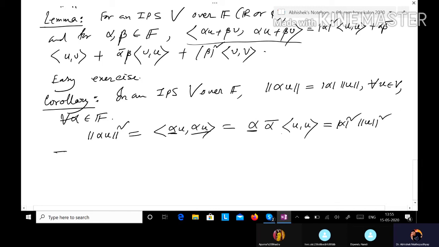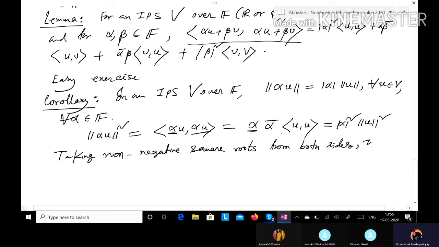So then by taking non-negative square roots from both sides, we have norm alpha u will be mod alpha norm u.